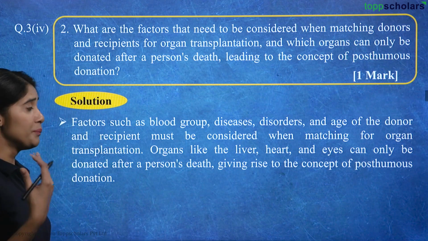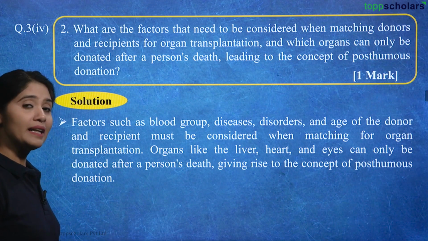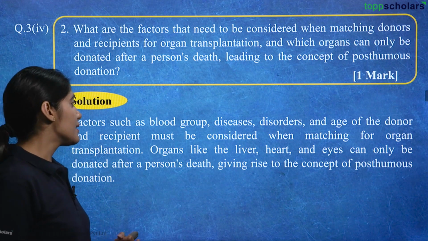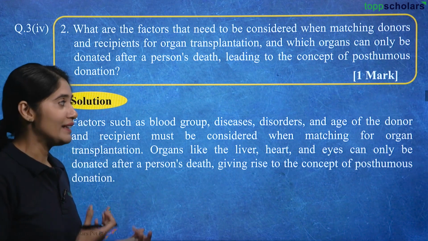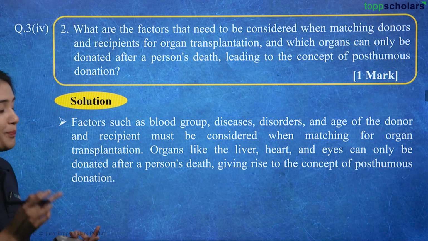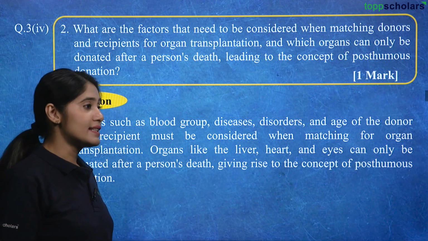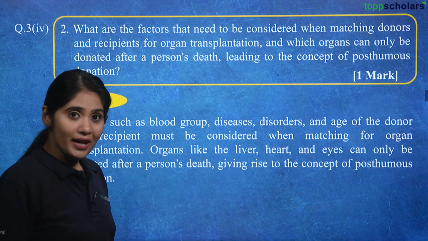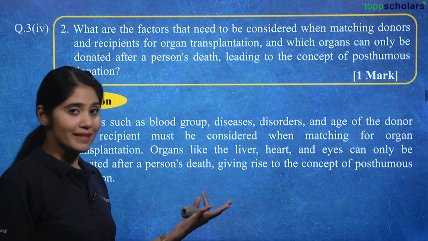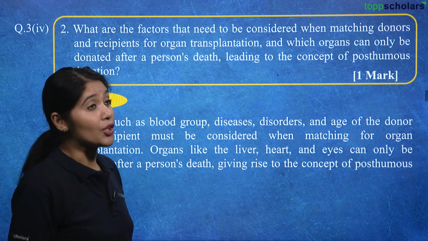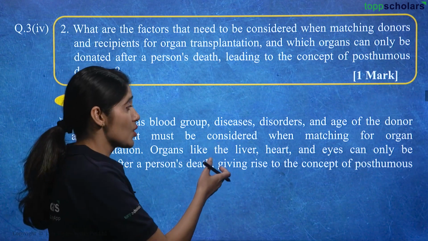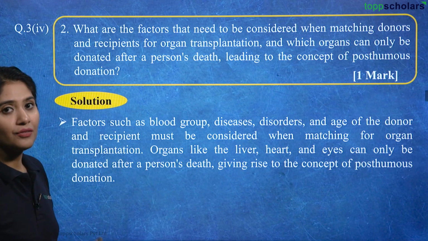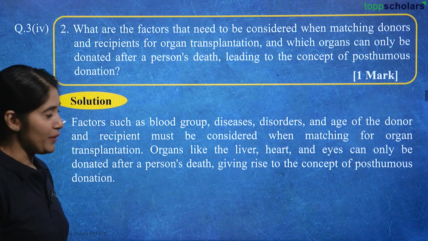Otherwise, because of organ failure, the person may die. So, to save him from those organ failures, we have to ensure that the donor's blood group matches. If there are any existing conditions or diseases in the donor, that needs to be checked. If the donor is already diseased, then obviously the diseased organ cannot be transplanted. Disorders and age of the donor need to be considered while matching organ donor and recipient.